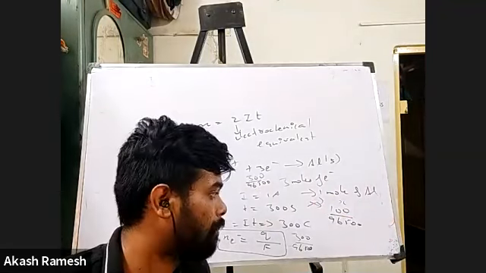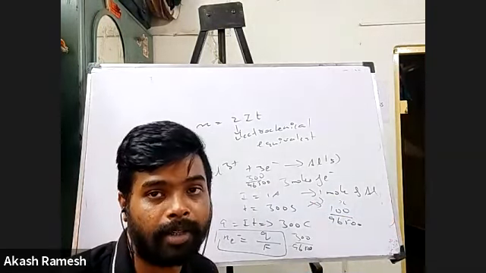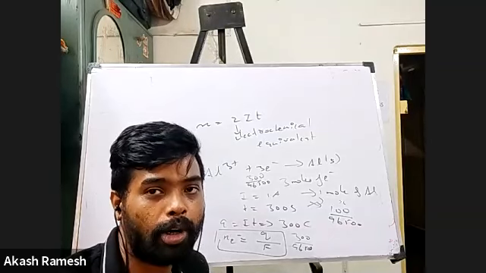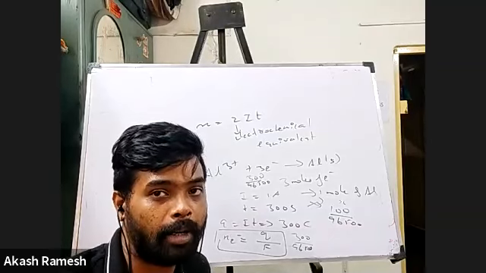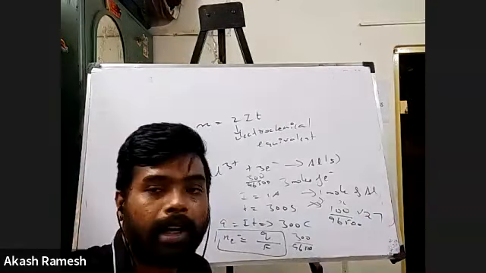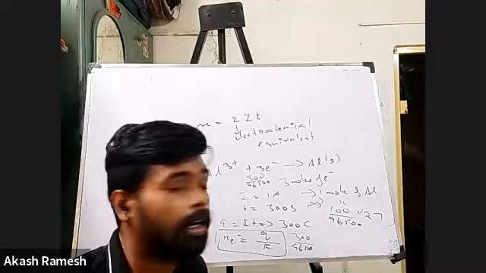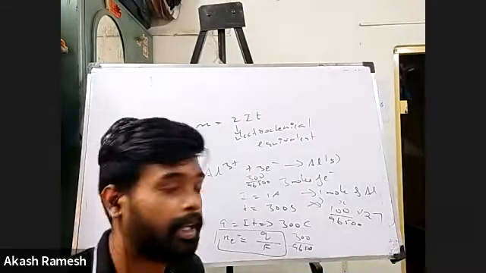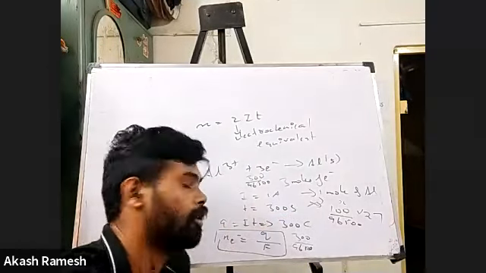Right? 100 divided by 96,500 is the number of moles of aluminum getting formed. Okay, now I want to find the mass of aluminum. What will I do? The number of moles into the atomic mass of aluminum will give me the mass of aluminum getting formed. And I know the atomic mass of aluminum is 27. So if you calculate this value, this is the mass of aluminum getting deposited with the help of this much current flown for this much time.